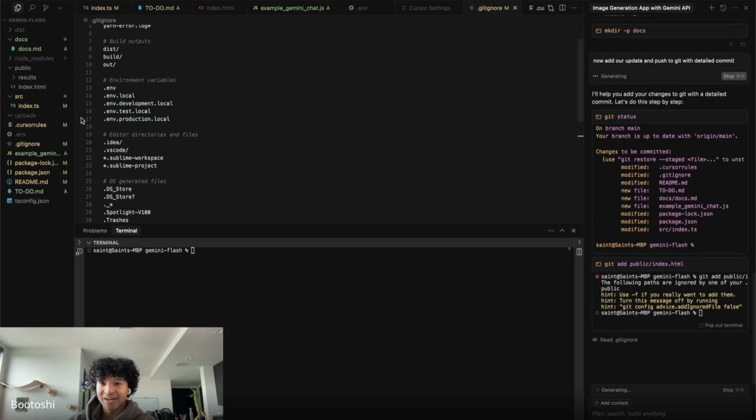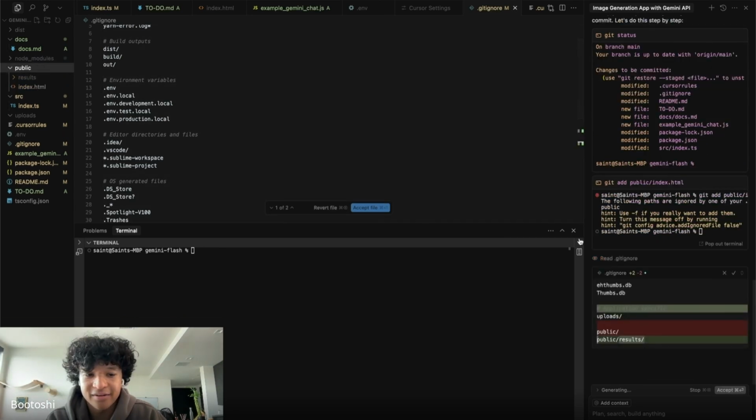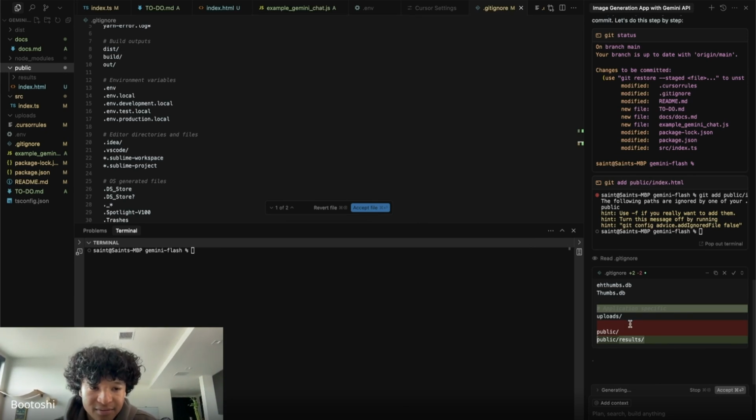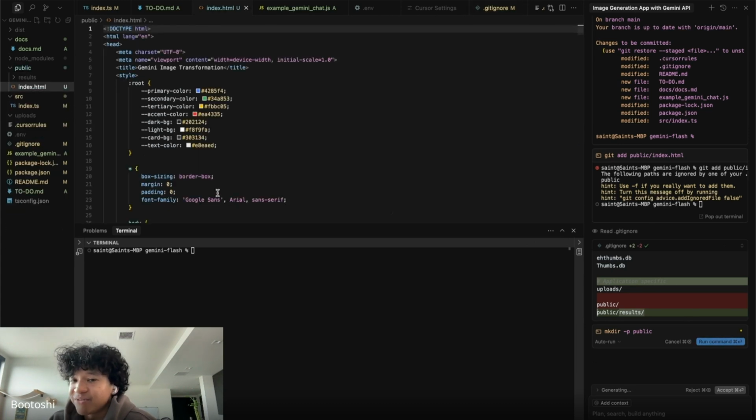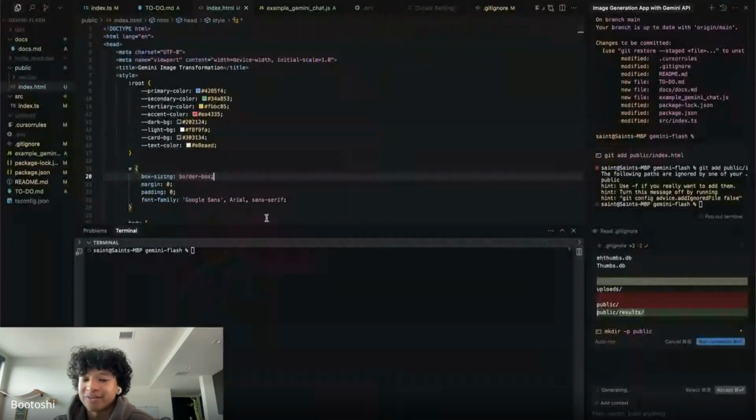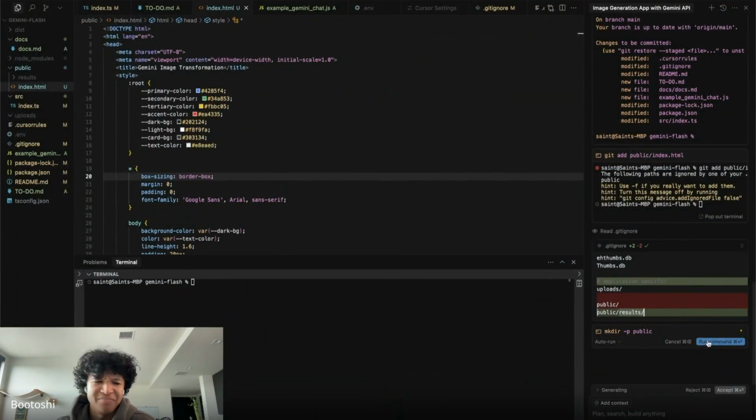I started with no AI. Oh, I can't. Hold on. Oops. Oh, see, the AI caught something. I put the entire public folder in the "don't push to GitHub" list, and that was bad because it included the index HTML, which is the interface. So I almost didn't push that, and it kind of caught me. I didn't think it would straight up catch me.